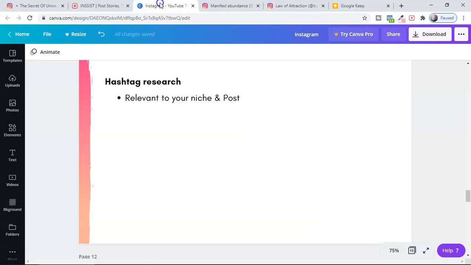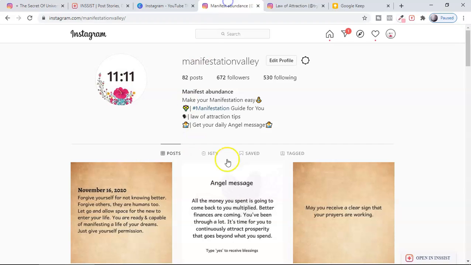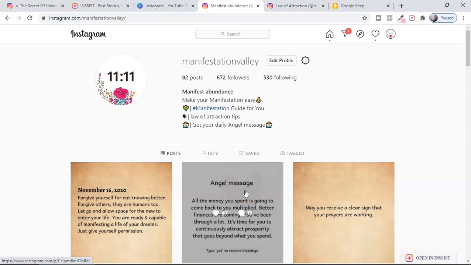Now the first thing you have to do with your hashtags is find the ones relevant to your niche and post related hashtags only for your account. For example, if you're a beginner, just starting out, you don't have any followers, or it has like 600 followers, that really does not matter here. You just started, not regular, so consider this a new account.